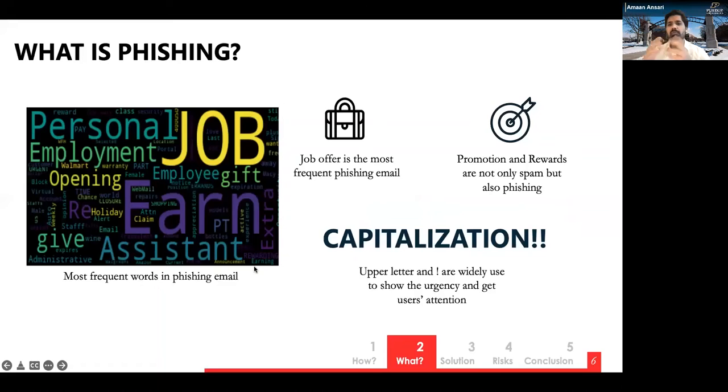Hi, I'm Aman Sajjan Ansari, here with my teammates Jay and Paul to provide you a solution to this problem. But before we provide a solution, we have to understand what the problem is and how a machine identifies that sort of problem. A machine identifies what is phishing and what is not based on patterns inside the data. These patterns can be as simple as capitalization, a lot of exclamation marks, a lot of promotional rewards, or a lot of URL links. Anything can be phishing, anything that is outside of what you actually do, what your actual work is.